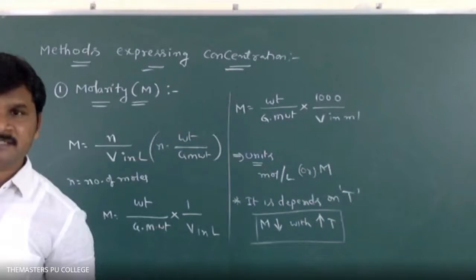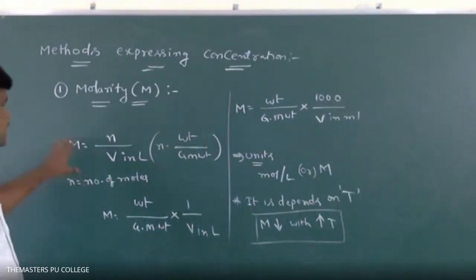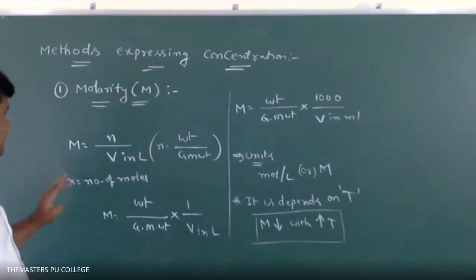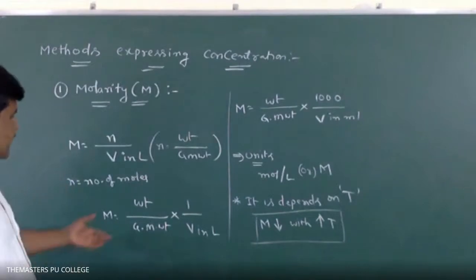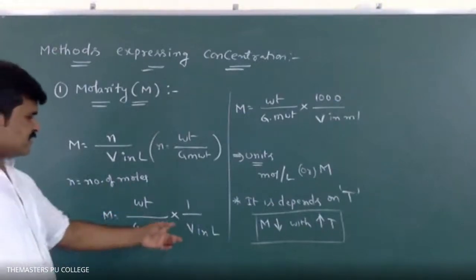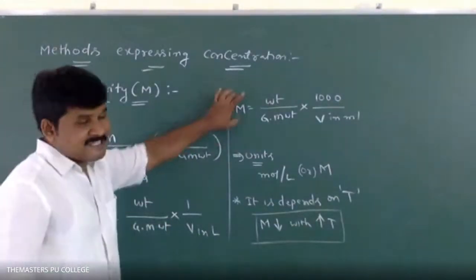So I repeat once, please remember. Molarity means, here itself, definition: the number of moles of solute present in 1 liter of solution is called molarity. Here the molarity formula is M equals N by V. N means weight by gram molecular weight. If we substitute the weight by gram molecular weight in this formula, we will get these two relations.